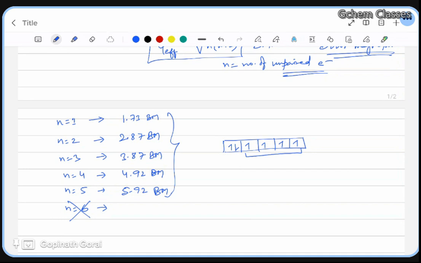Keep on practicing, you will get to know. It is very simple. If n equal to 1, then it is 1.73; if 2, then 2.87; if 3, then 3.87; 4 means 4.92; 5 means 5.92. Only these five values are there, nothing else. Now, where will the sixth electron go? The sixth electron comes here, the seventh electron here, which means three unpaired electrons. The eighth electron comes here, meaning two unpaired electrons. The ninth electron comes over here, one unpaired electron. The tenth electron comes over here and it equals 0, so 0 Bohr magneton. This value should be with you, this is very important.